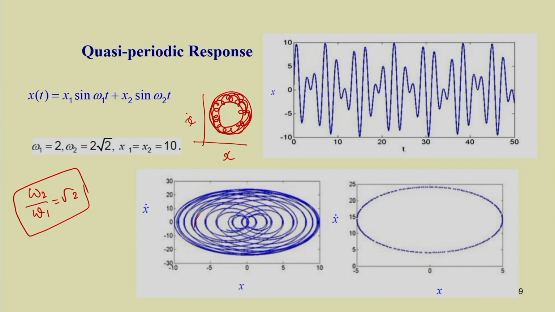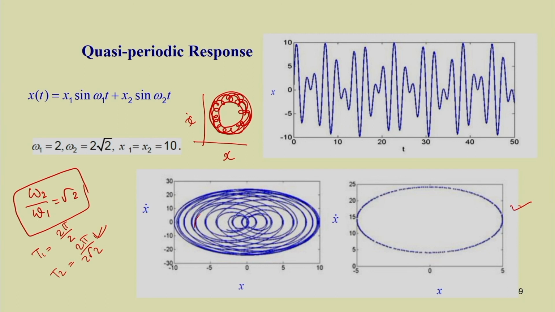If you draw the Poincare section, how to draw it in this case? Here you have two frequencies, so the time period T1 will be equal to 2 pi by 2 and T2 will be equal to 2 pi by 2 root 2. Taking the lower time period, we can sample this response, and if we plot the sampled points, you can get this plot. You just see the Poincare section is a closed curve. So, in case of the quasi periodic response, the Poincare section is a closed curve.